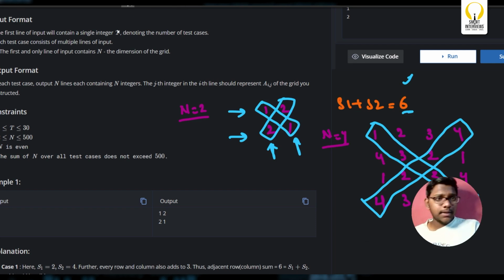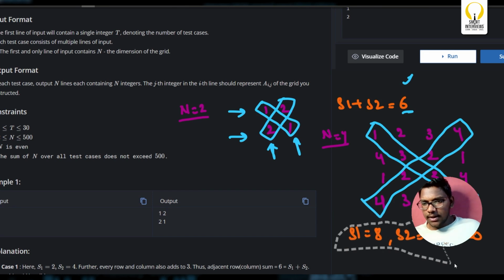S1 is 8. What about S2? S2 is 12, so S1 plus S2 is 20. Now we'll see the adjacent rows. 1 plus 2 plus 3 plus 4 is 10, 10 plus 10, 20. Okay, it's satisfied. Now what about the next one? 4 plus 3 plus 2 plus 1, and 1 plus 2 plus 3 plus 4, 20 again. Next, these two rows, again 20. Okay, it worked. Now we'll move to the columns. Just remember that S1 plus S2 is 20.